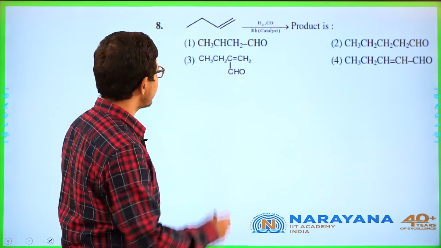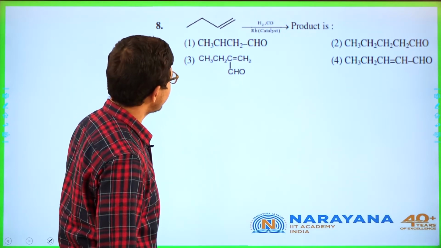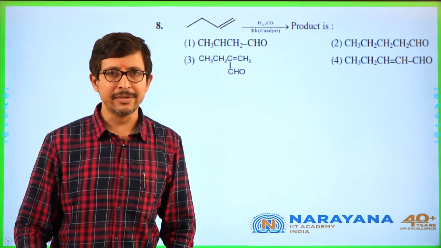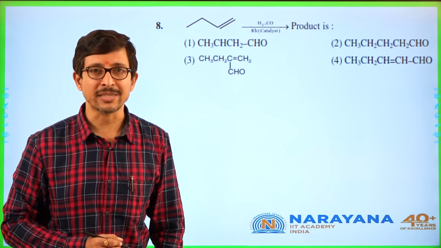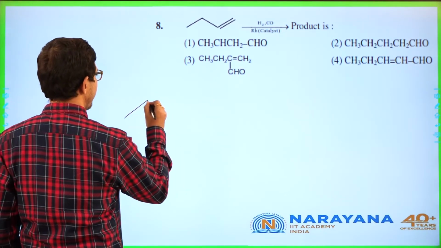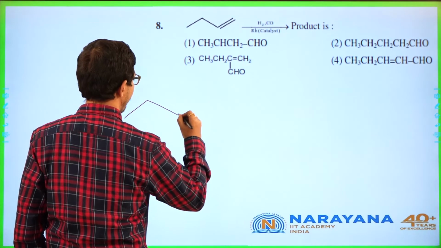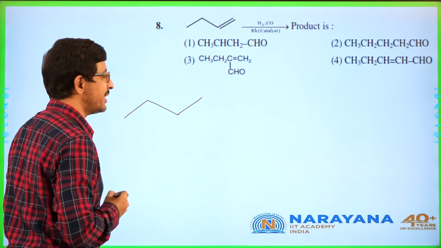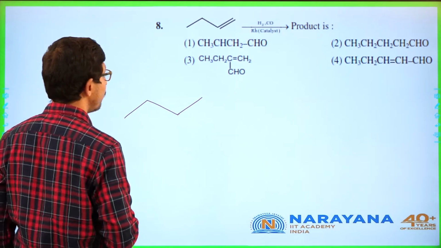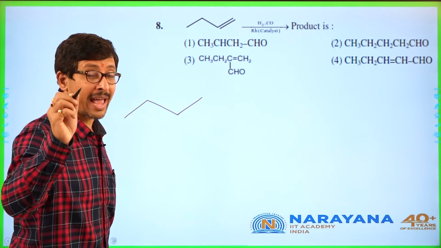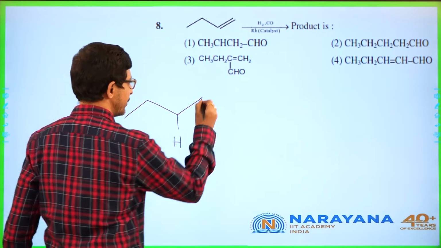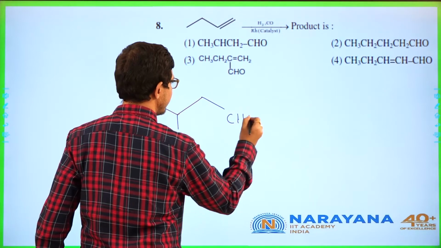They have given alkene and adding CO and H2. This is oxo process. Let me explain you oxo process. In oxo process, what happens? It is hydroformylation, and it goes by anti-Markovnikov addition. So here you get H and here you get CHO.